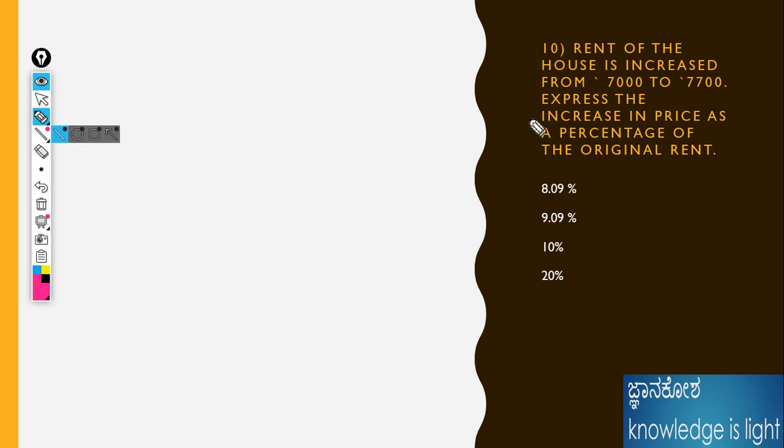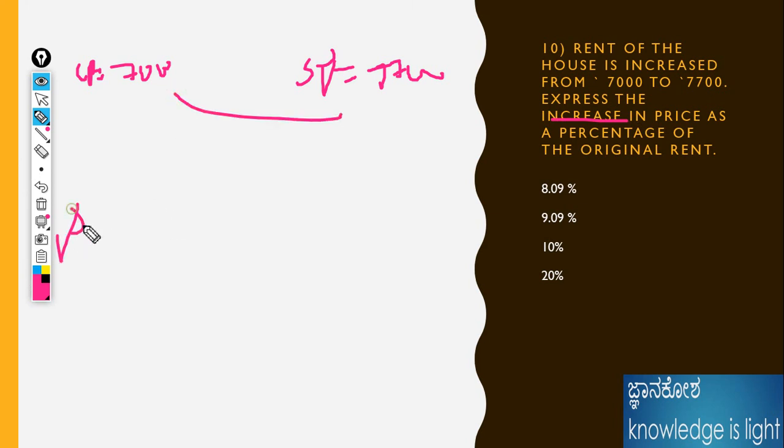Why? Because it is a percentage profit problem only. CP is given as the initial value, already told. If you forget, better to remember initial and final value like the formula. The final SP value is 7,700, because we need the increase in price. Or else apply the profit percentage formula: (SP minus CP) divided by CP into 100. If you are solving multiple problems, it will definitely be much easier.